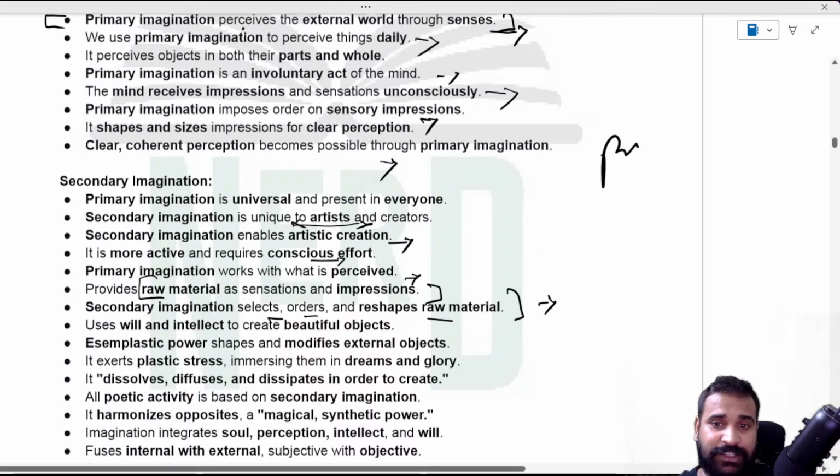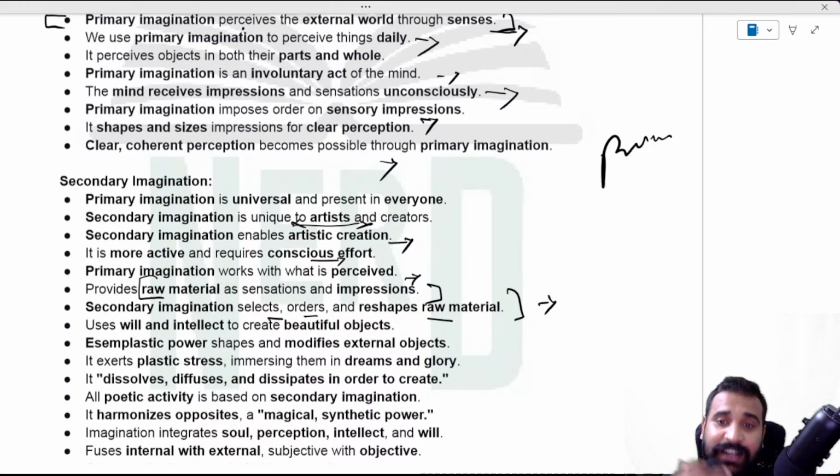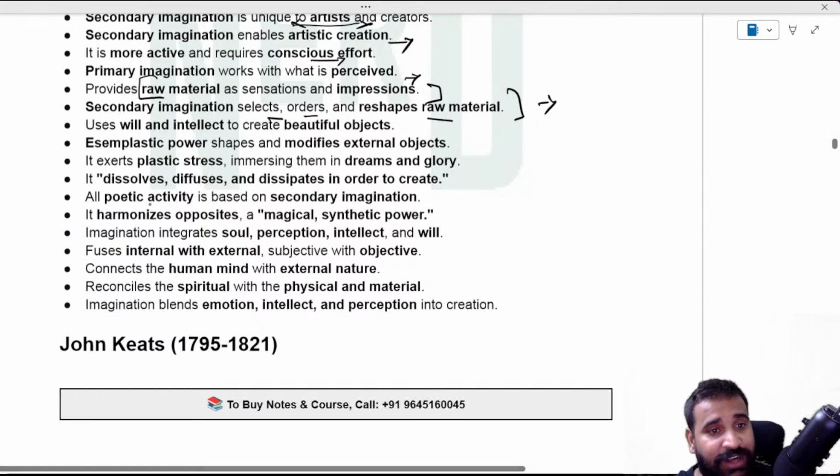So in primary imagination, what happens is you think about something, you imagine something and it's there. But in secondary imagination, you take that imagination and turn it into a beautiful object, and that is your secondary imagination. And that secondary imagination is connected with esemplastic power, and that actually shapes and modifies external objects.